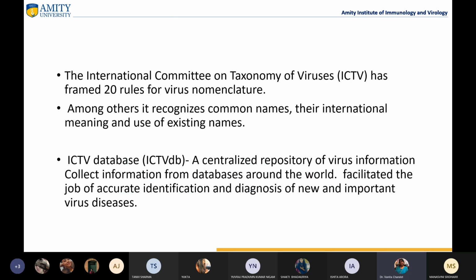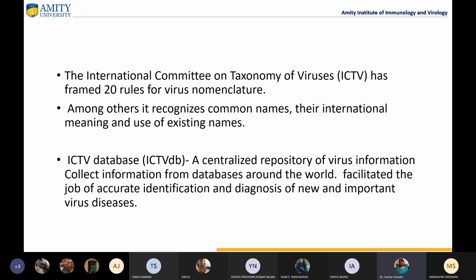So ICTV has framed 20 rules for virus nomenclature. Among others, it recognizes common names, their international meanings, and the use of existing names. So it is not that the way the viruses have been named was discarded totally. No, they are named still on the basis of the symptoms. There is a symptom in between the virus name, but then they are grouped, which we'll study in the classification. They are being grouped in different classes, families, genera or groups.